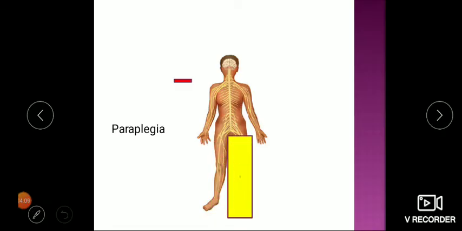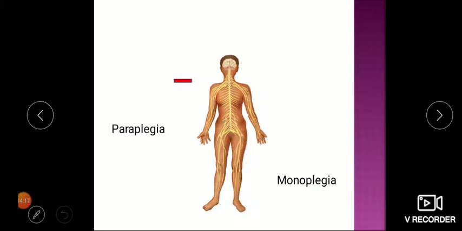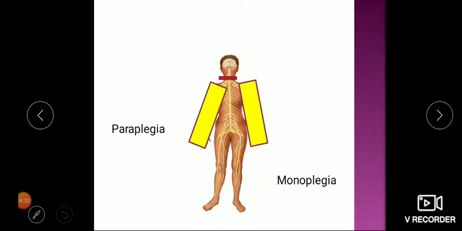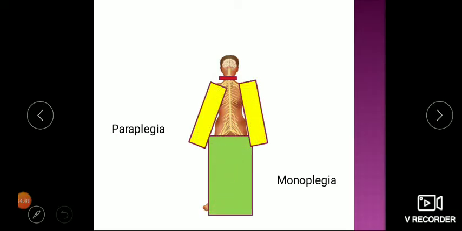So these are the terminologies which we have to use when writing our history. This patient is having hemiplegia, this patient is having paraplegia. And if only one limb is not working, maybe upper limb, lower limb, whichever, this is called monoplegia. And if the lesion, you can see, is here at this level, means at the lowest level of the brainstem from where the spinal cord starts, especially the cervical section from where the upper limb nerves are arising, if they are being damaged, it can lead to loss of function of all four limbs. So this is a dangerous condition called quadriplegia. Quadri means four, means all four limbs are not working.